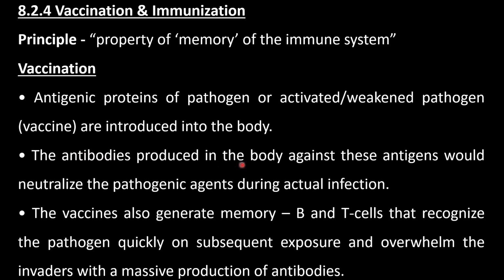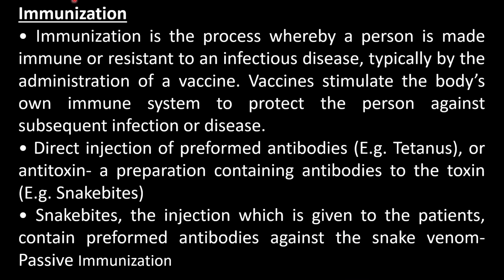The antibodies produced in the body against these antigens would neutralize the pathogenic agents during the actual infection. The vaccines also generate memory B and T cells that recognize the pathogen quickly on subsequent exposure and overwhelm the invaders with a massive production of antibodies.